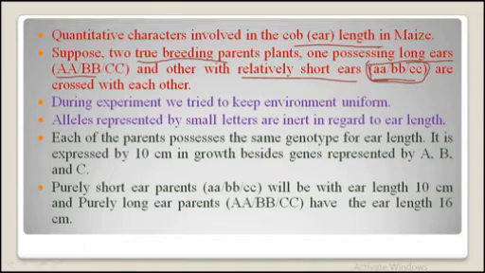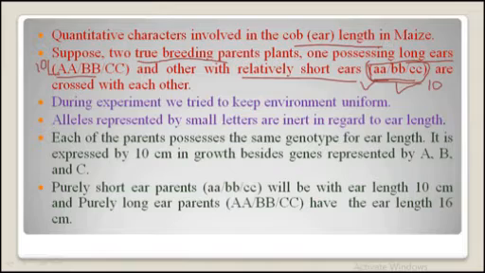Each of the parents possesses the same basic ear length, expressed as 10 cm of growth, beside the genes represented by A, B and C. So this parent has no capital allele present and has an ear length of 10 cm only.